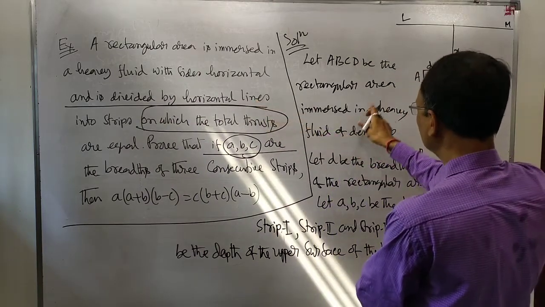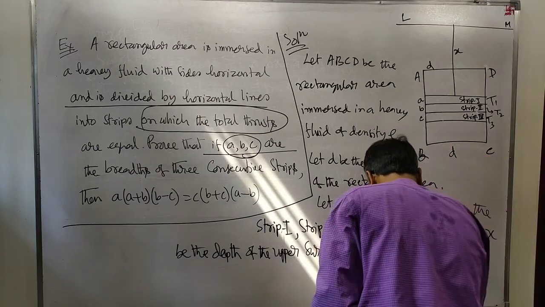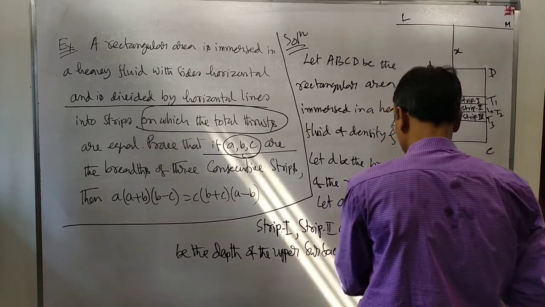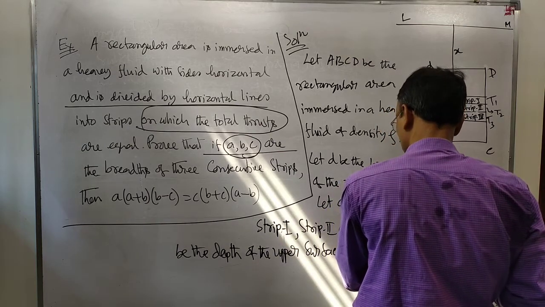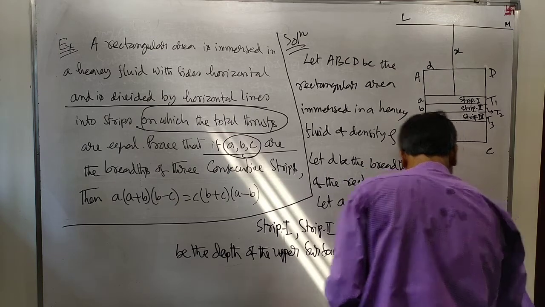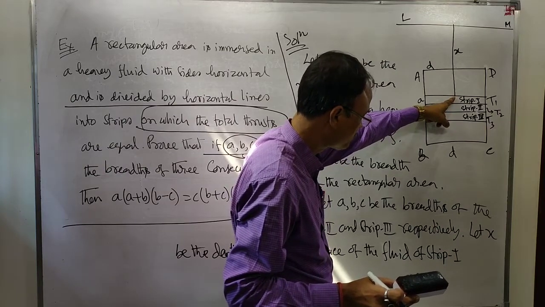We have written fluid. I think fluid, therefore, if we write here fluid also, same thing. It is not a problem. Upper surface of strip 1, this one.